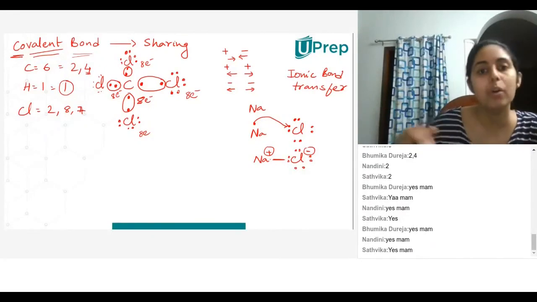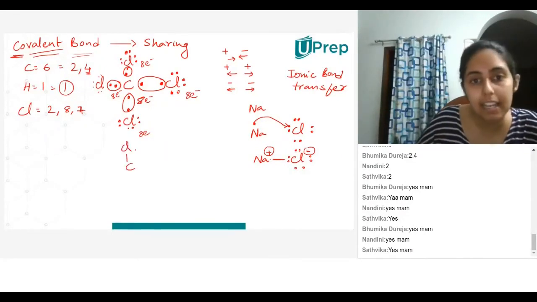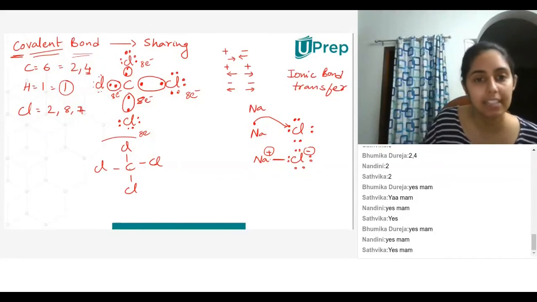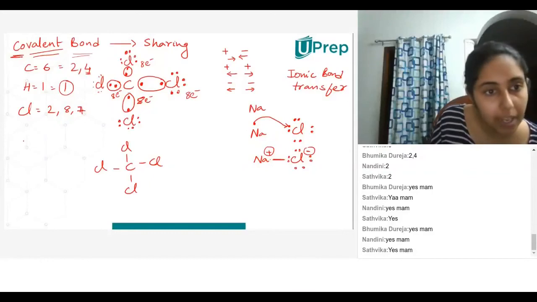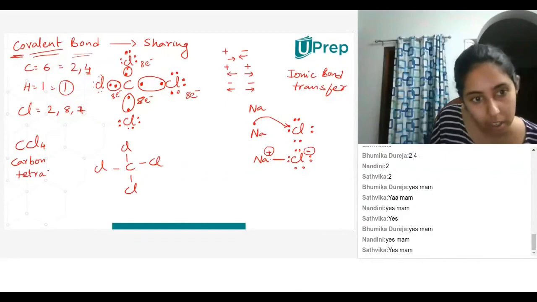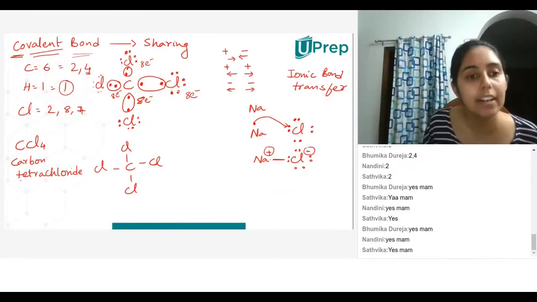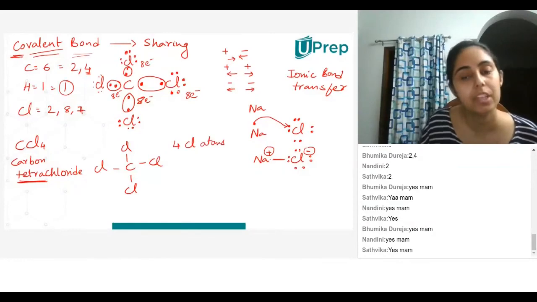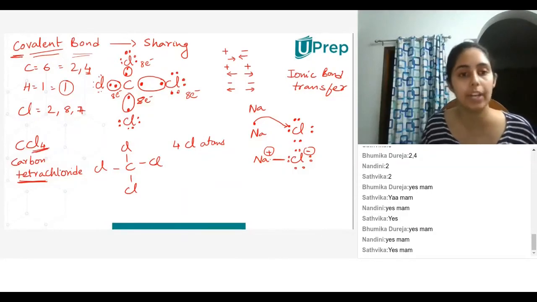Okay, cool. So now this can be written Cl, Cl, Cl, Cl. And this entire molecule, or compound, is called carbon tetrachloride. Why is it called tetrachloride? Because there are 4 chlorine atoms. Tetra means 4. So 4 chlorine atoms. That is why carbon tetrachloride.